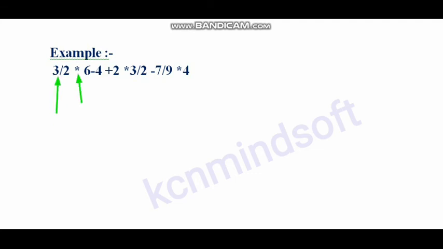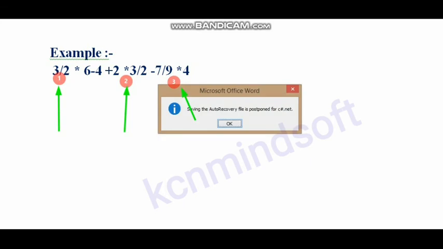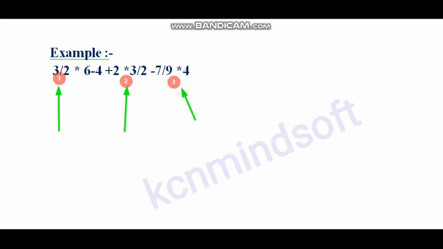First, based on priority, it calculates the forward slash and star, then it goes to the plus or minus symbols. The next step is it will calculate the equal symbol.